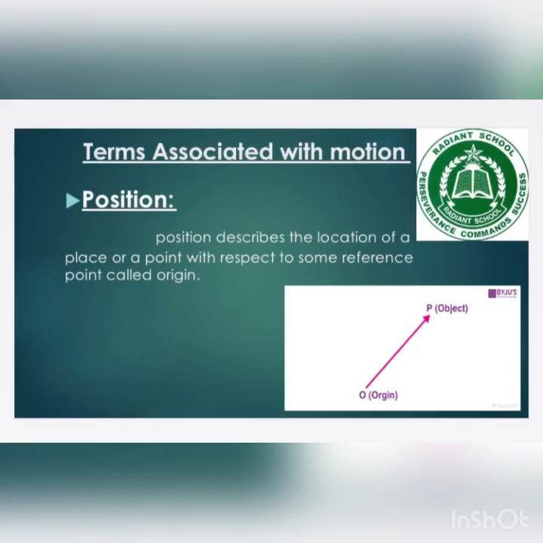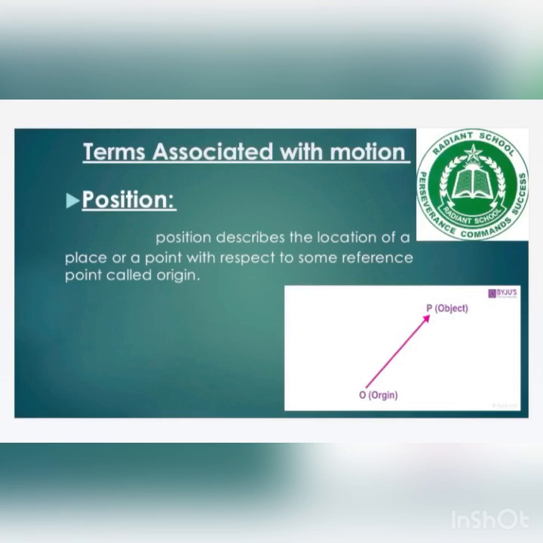Whenever we talk about the motion of an object, definitely that object has some position, it will cover some distance, and it has some speed. So distance, speed, position, these all are the terms which are associated with motion. Today we will discuss some of these terms.